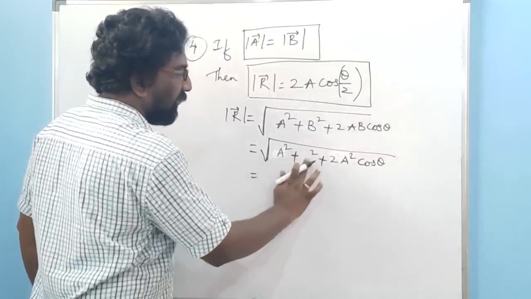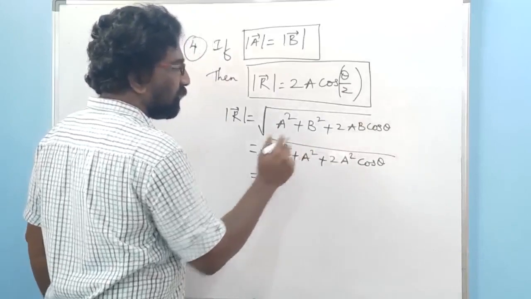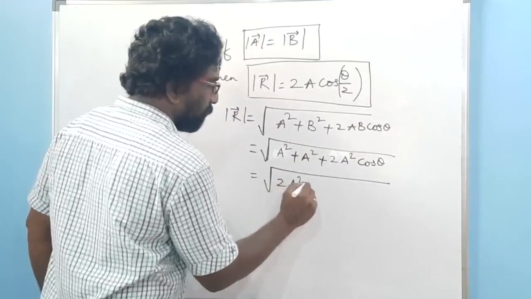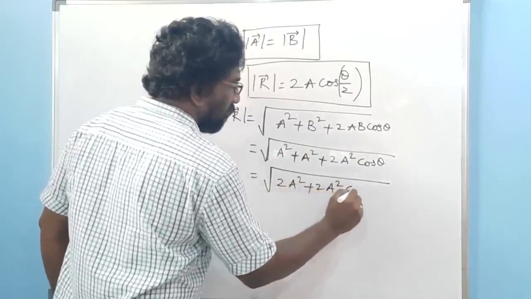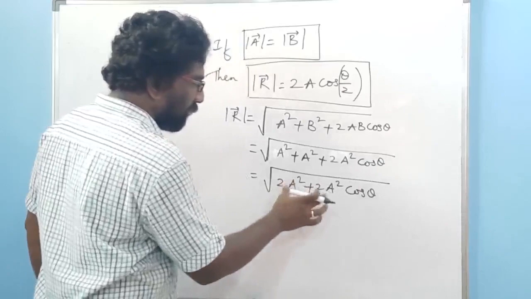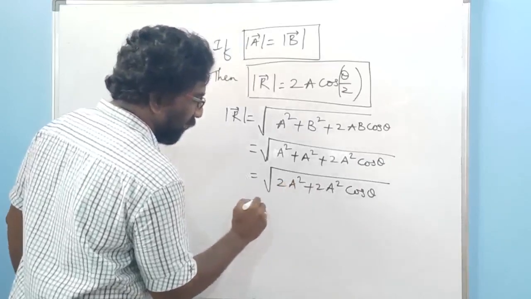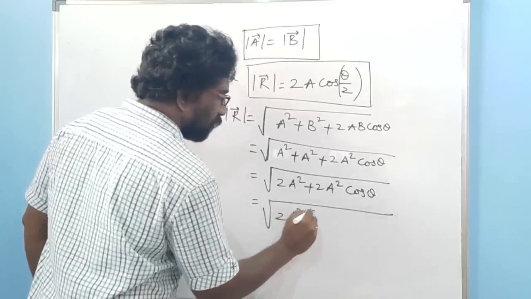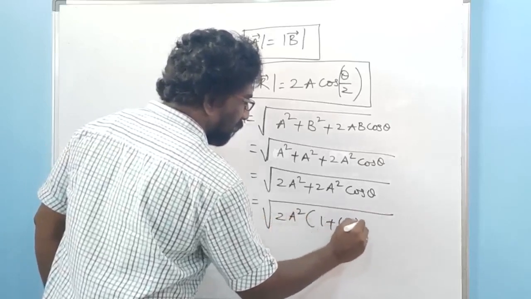So ultimately you get 2A square plus 2A square cos theta. Taking the common factor 2A square, under root of 2A square, 1 plus cos theta.